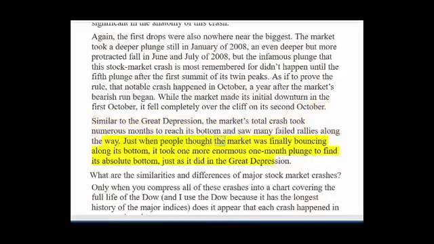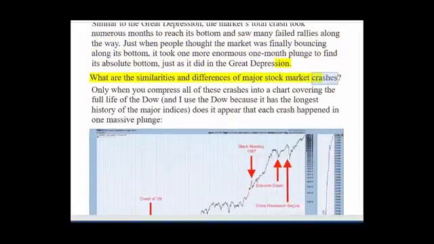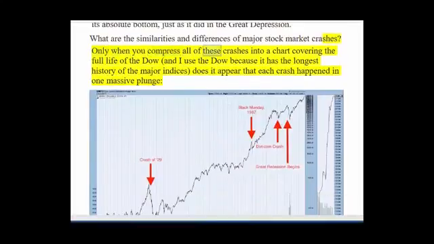Just when people thought the market was finally bouncing along its bottom, it took one more enormous one-month plunge to find its absolute bottom, just as it did in the Great Depression. What are the similarities and differences of major stock market crashes? Only when you compress all of these crashes into a chart covering the full life of the Dow,